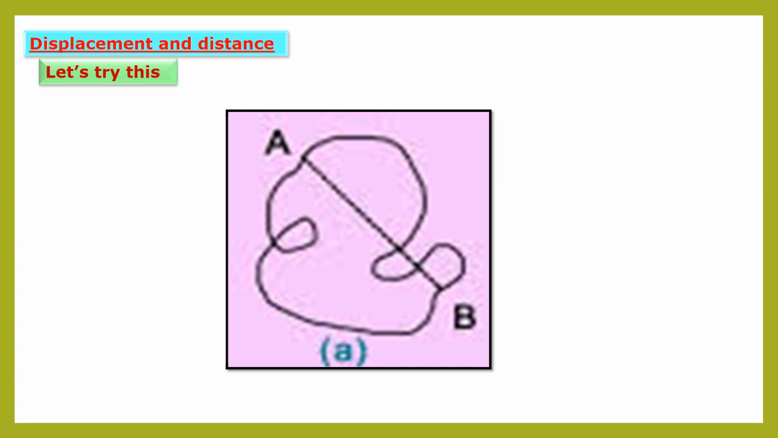Here we can measure the distance from A to B along that curved loop and also along the straight line. But the curved loop distance is correct because it gives the actual distance covered from A to B. Whereas the distance measured along the dotted line gives the magnitude of the displacement of the particle from A to B, and so the curved loop path is the correct distance.